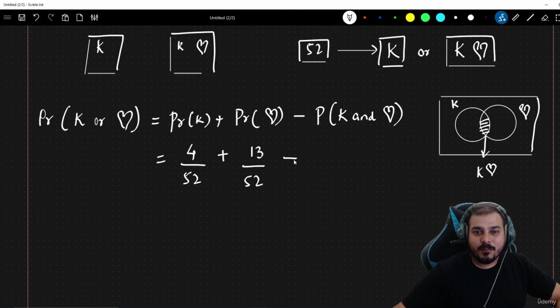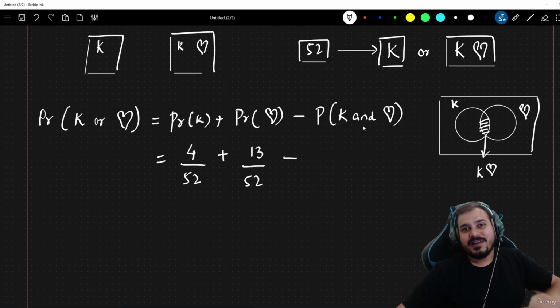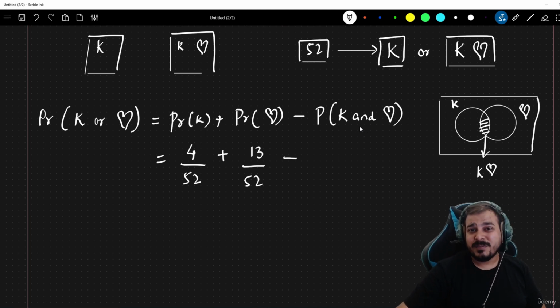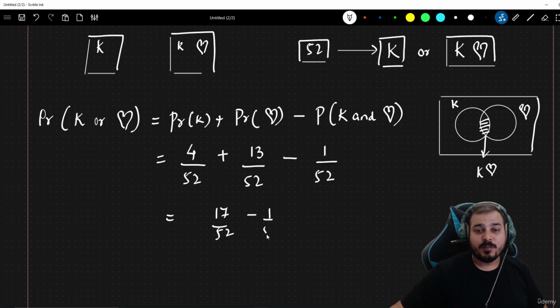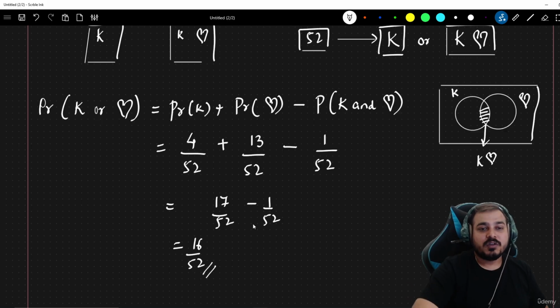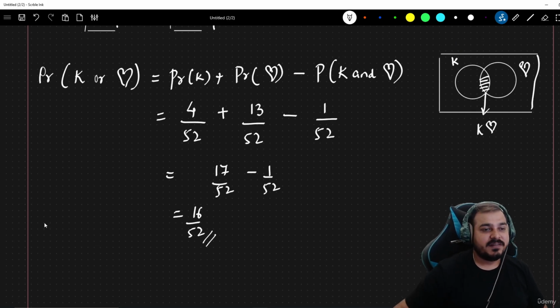And then minus, we have K and heart, the combination of K and heart. Since this is a non-mutually exclusive event, two events can occur at the same time. So how many cards will be available like this? It will be hardly 1, and from the total number of cards it will be 52. Now once I compute this, it will be 17 by 52 minus 1 by 52, which is nothing but 16 by 52. So this is basically the probability of getting K or heart, right?